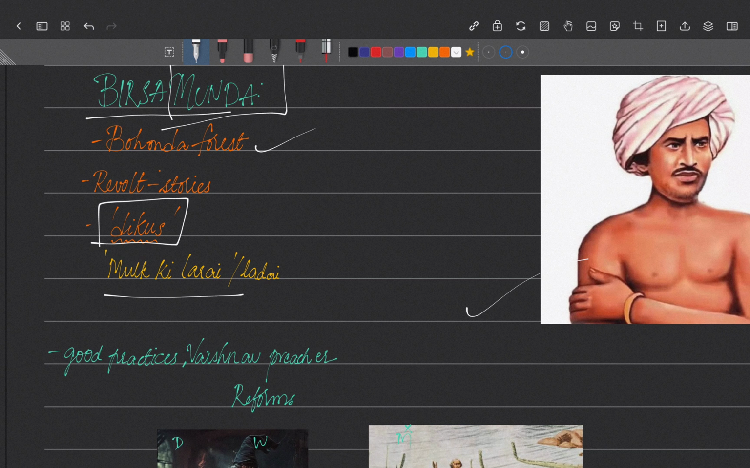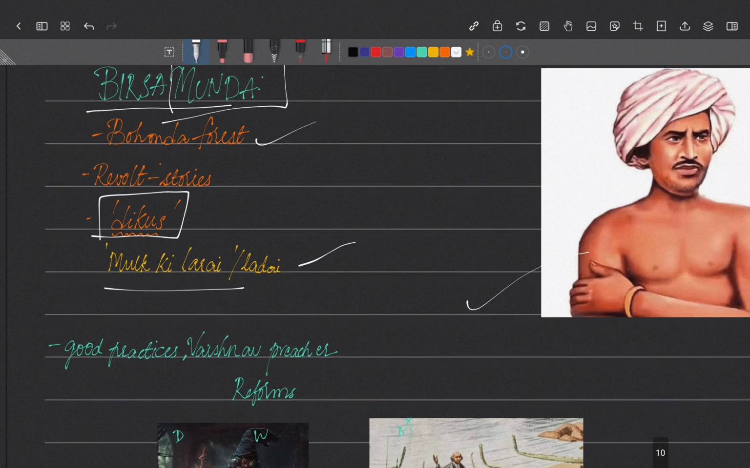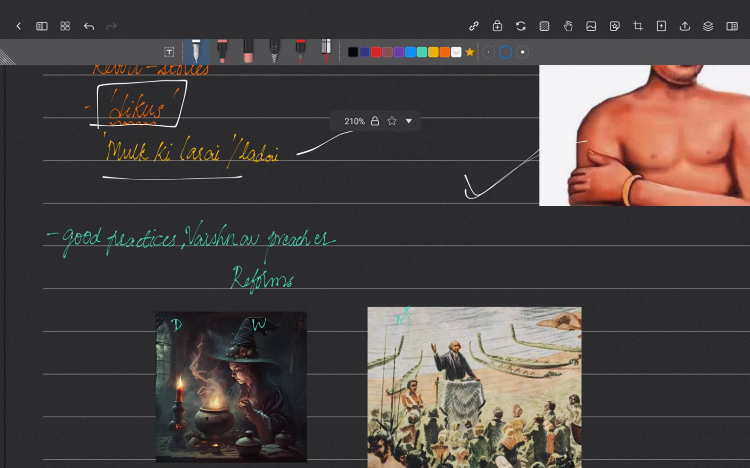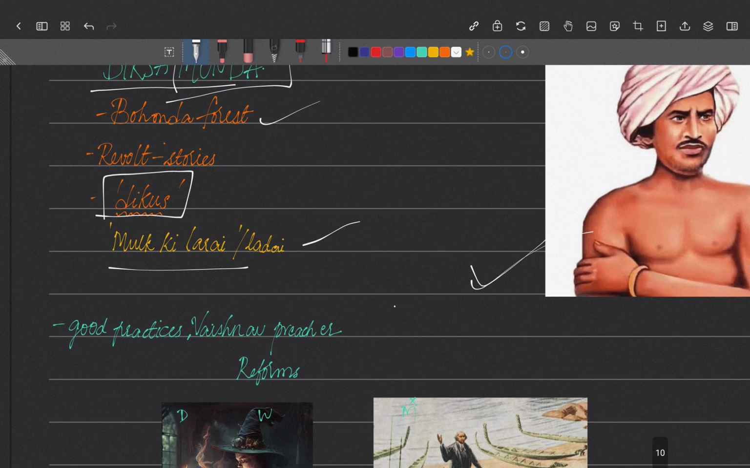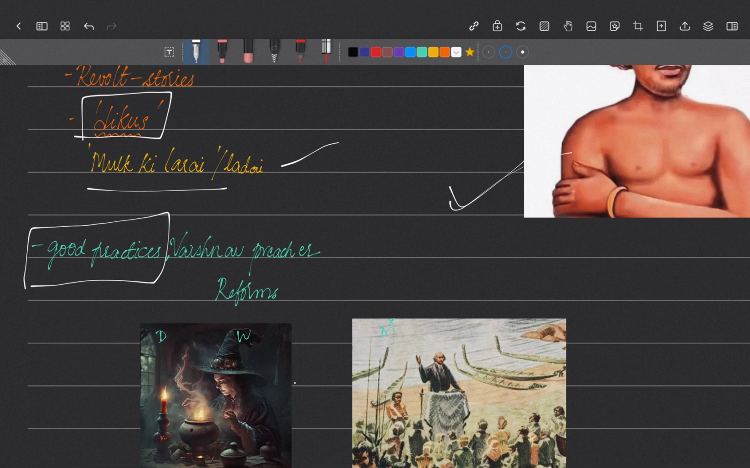What is Mulki Ladai? That means we have to fight for our own land. These were the slogans they fought with. He was a main leader, so they felt he had some supreme or sacred powers, and they used to treat him as god. What he felt is that we can get back those old days, and get back our control and authority, by following good practices and stopping all the bad addictions or bad habits.